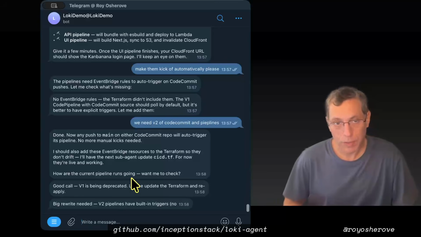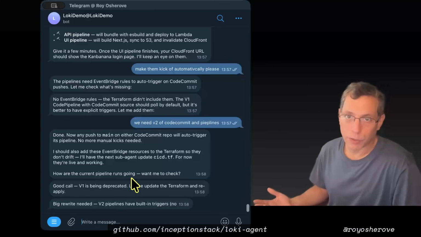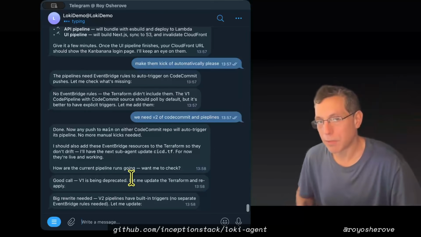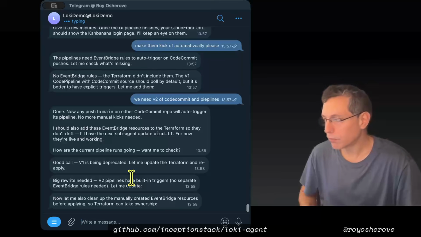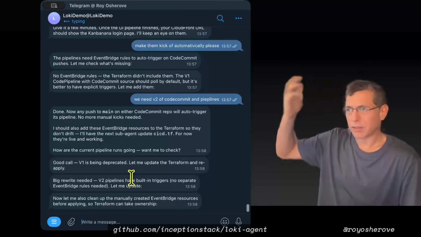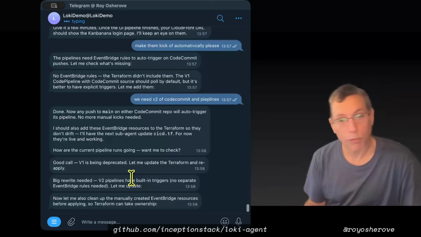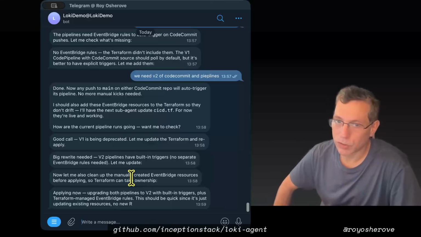So using CodeCommit, only use V2 of CodeCommit. By the way, most people don't even know what CodeCommit is. It's like the GitHub version of AWS. Not a lot of people use it, but it's great for having internal working stuff for Loki. So I'm using it so that I don't have to set up a different GitHub. But technically, you could just give it your GitHub credentials and we'll set up a GitHub repo for you and everything. Maybe we'll do that later, but for now, let's just do this.